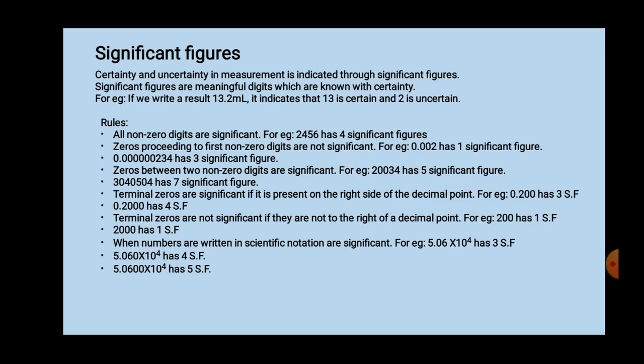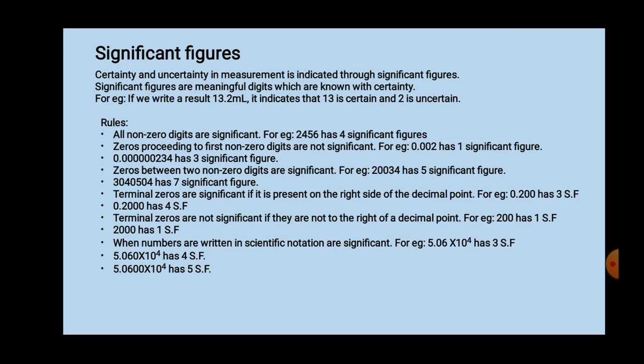Next, the third rule: zeros between 2 non-zero digits are significant. That means if 0 is present between 2 non-zero digits, then those zeros are significant. For example, 20034.